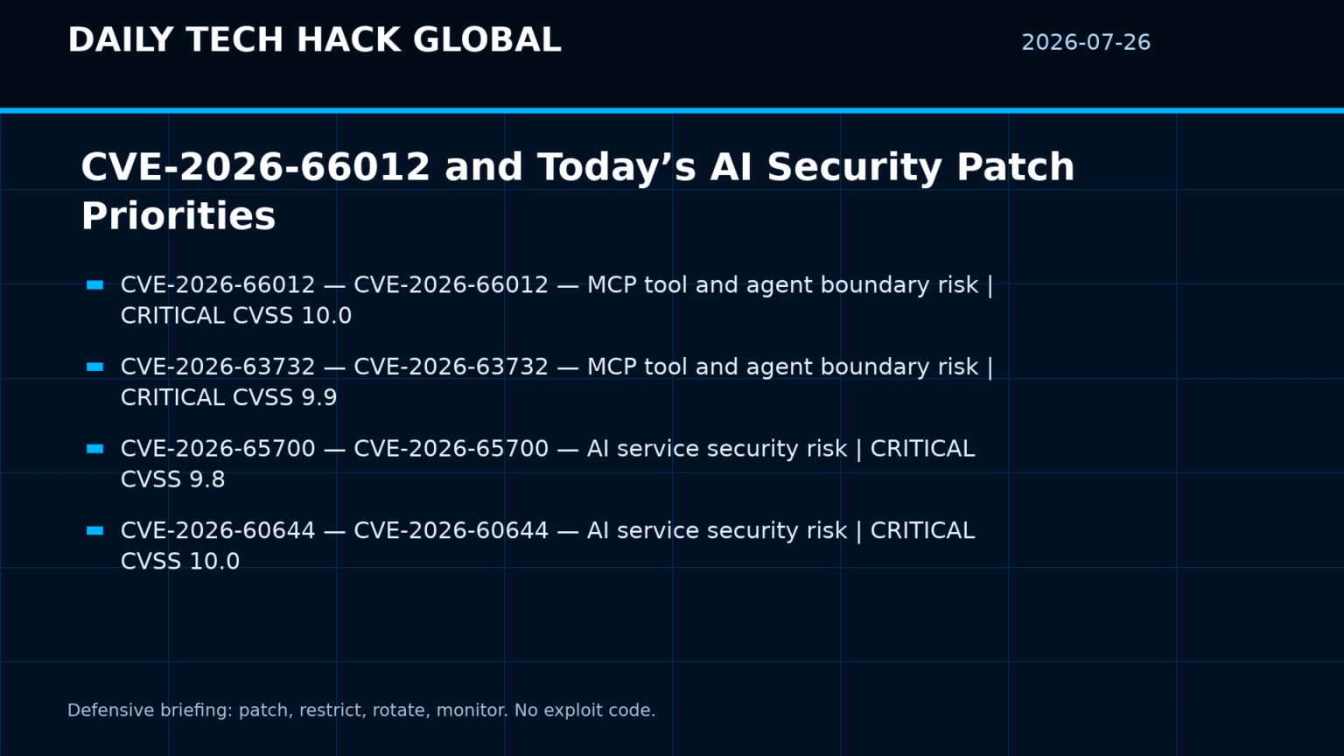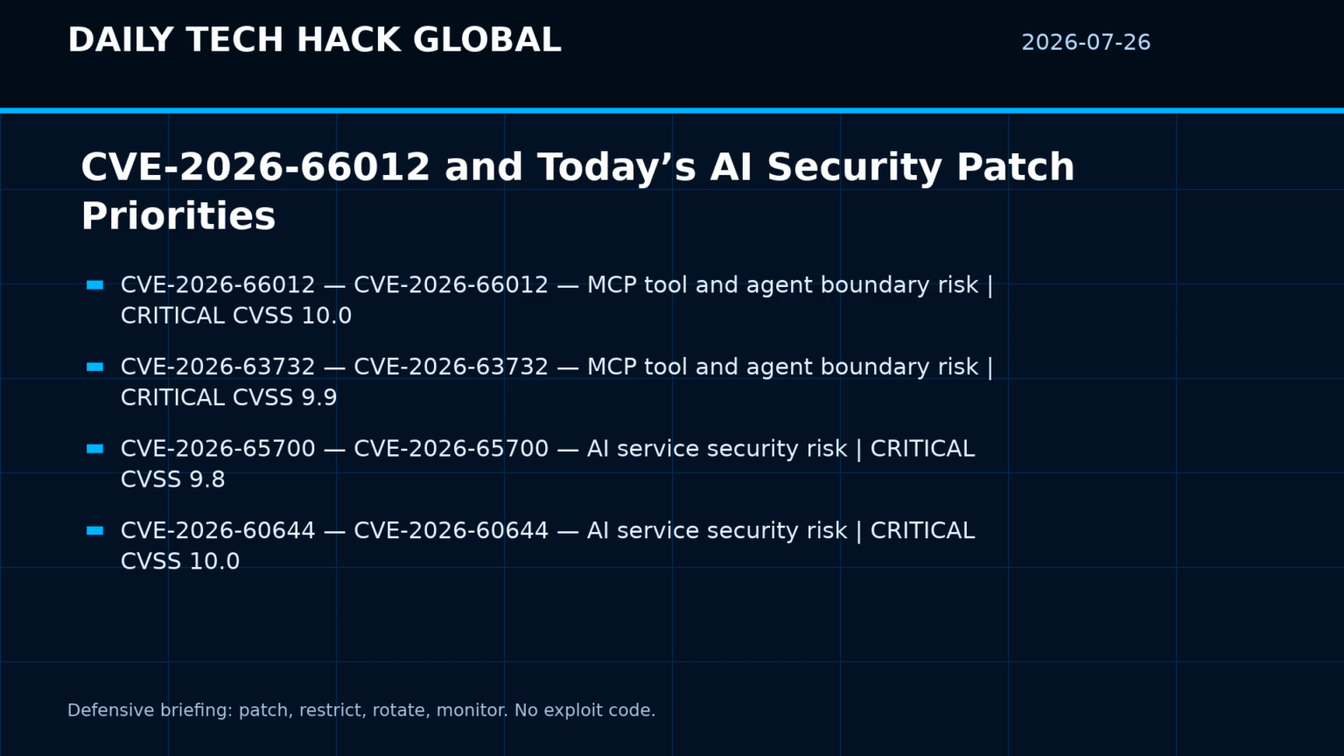Item 4 is CVE 2026-60644. Vulnerability in the Oracle WebCenter Content product of Oracle Fusion Middleware, Component, Web Content Management. Supported versions that are affected are 12.2.1.4.0 and 14.1.2.0.0. Easily exploitable vulnerability allows unauthenticated attacker with network access via HTTP to compromise Oracle WebCenter Content. While the vulnerability is in Oracle WebCenter Content, attacks may significantly impact additional products. Severity, critical, CVSS 10.0. Defensive context, prioritized by exposure, privilege, reachable credentials, and whether automation can amplify impact.